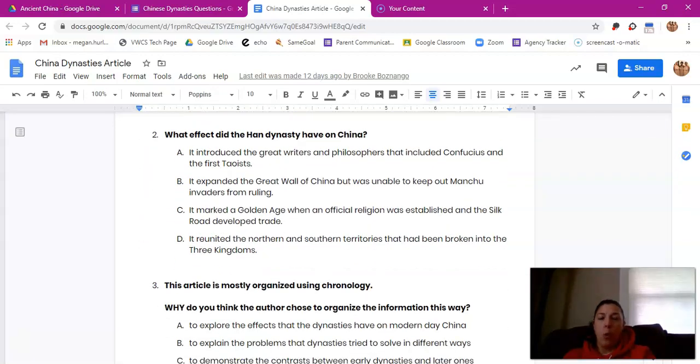Question 2. What effect did the Han Dynasty have on China? A, it introduced the great writers and philosophers that included Confucius and the first Taoists. B, it expanded the Great Wall of China but was unable to keep out Manchu invaders from ruling. C, it marked a golden age when an official religion was established and the Silk Road developed trade. D, it reunited the northern and southern territories that had been broken into the Three Kingdoms.